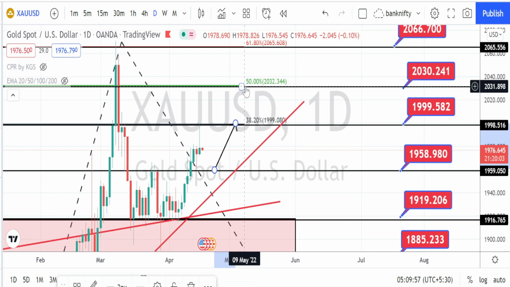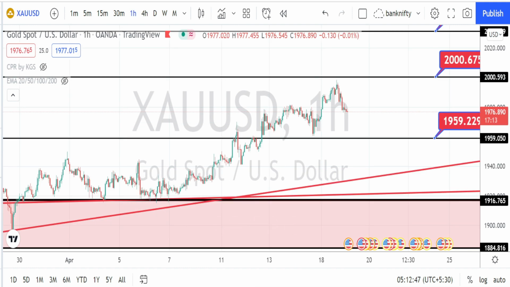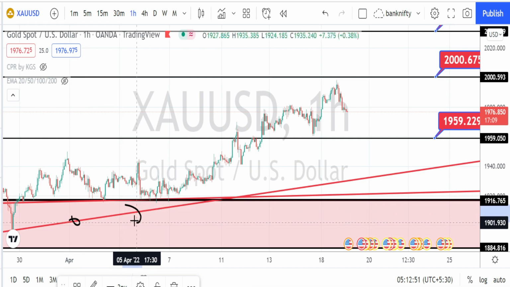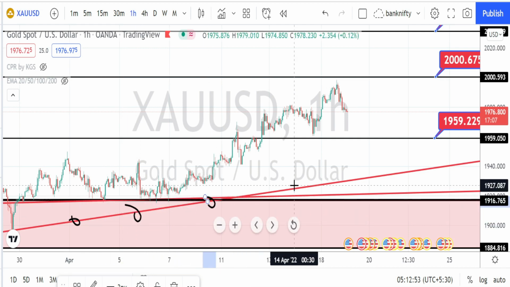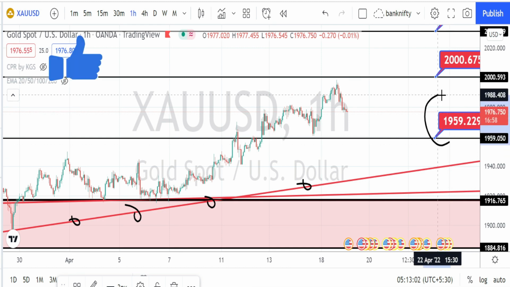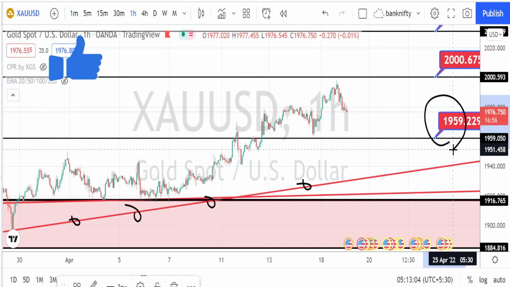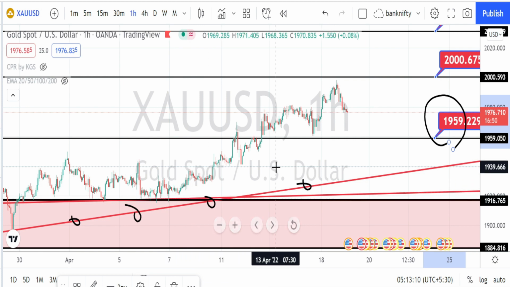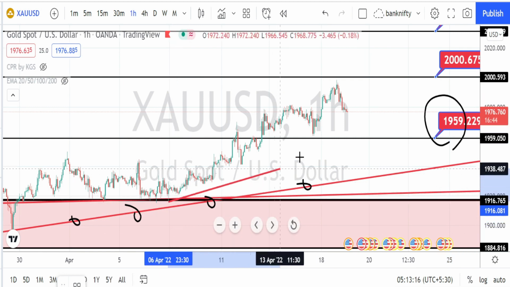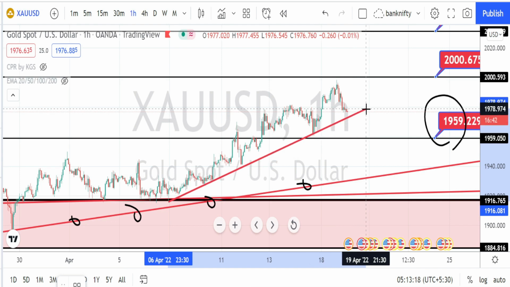Let us do the analysis in hourly time frame. I'm in hourly time frame now. When we look at the price action in hourly time frame, here we have the trend line or support line from the daily time frame, and it is trading above the higher time frame support level of 1958. And when we look at the current trend of the market, I am drawing a channel pattern. From here it started its bullish trend reversal and it is continuously in a bullish trend.